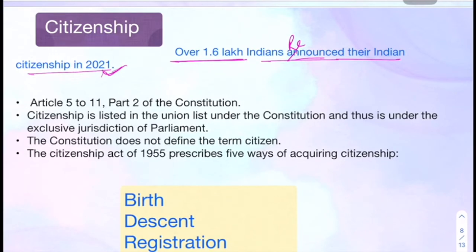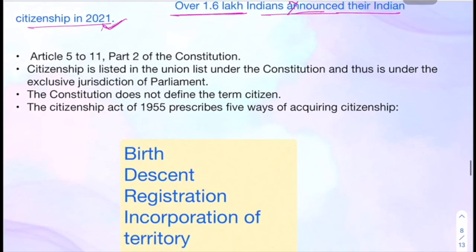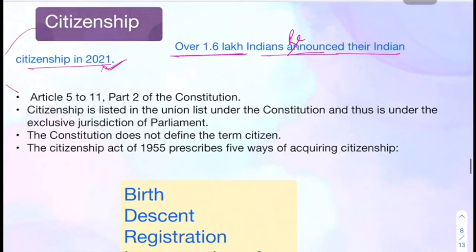So for this, all these things, migration is happening, and once they have decided to stay there forever, they just renounce the citizenship. So let's come to the citizenship. It is mentioned in Article 5 to 11, which is in Part 2 of the Constitution. You need to remember this thing, that citizenship is mentioned in Article 5 to 11, which is in Part 2 of the Constitution. Citizenship is mentioned in the Union list.